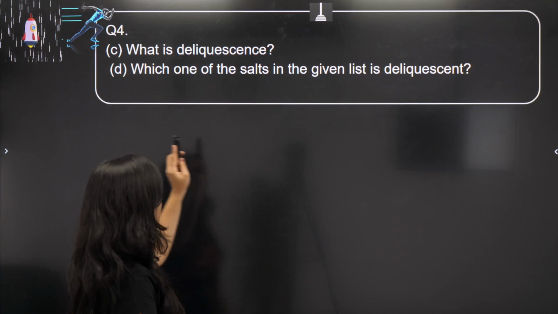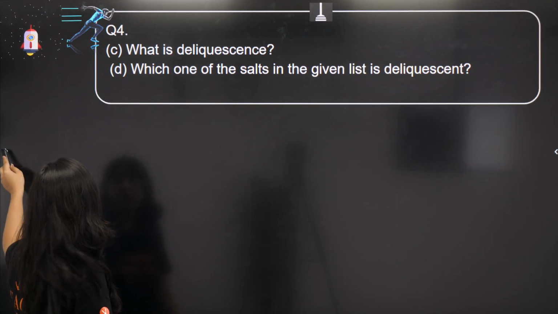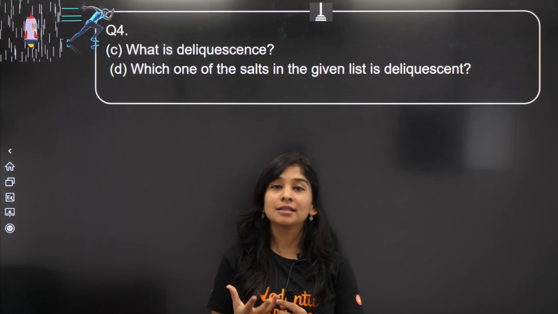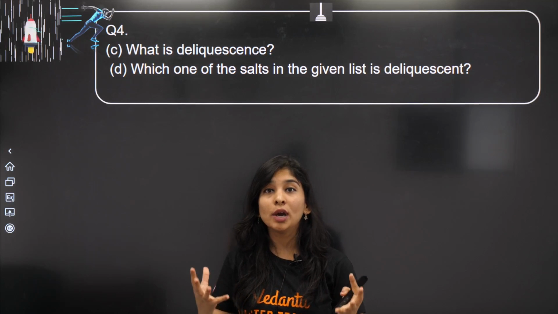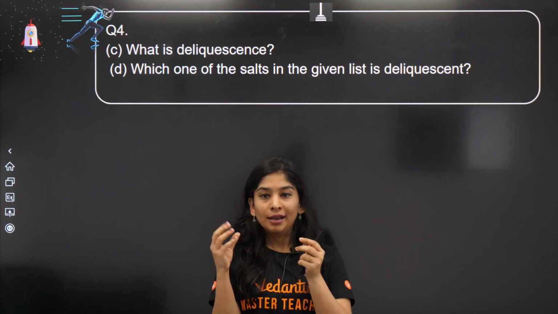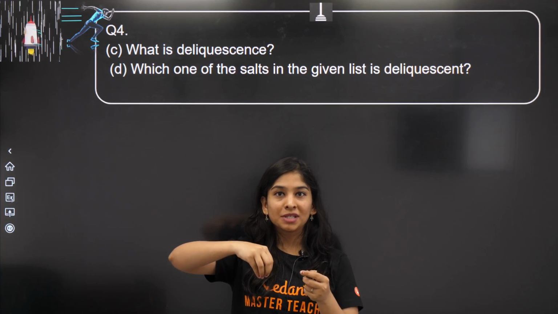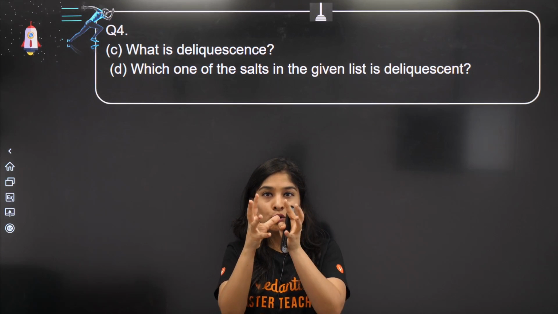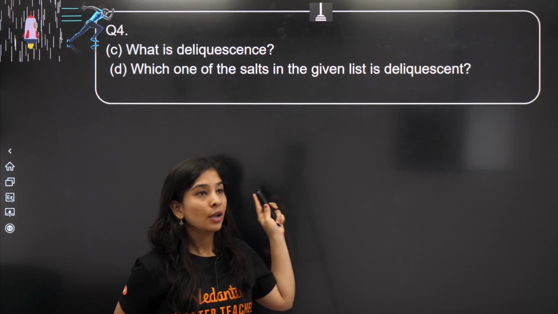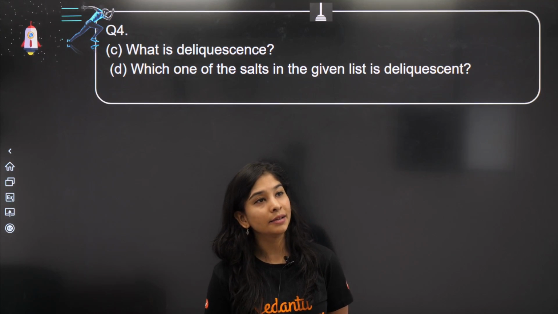Next part is, what is deliquescence? Which salt in the given list is deliquescent? Deliquescence is when certain salts are so prone to absorb water that we use them for that purpose. So suppose you need to remove moisture from a substance, you can put some of this substance in and it is going to absorb the moisture. One example is calcium chloride, which is given here.